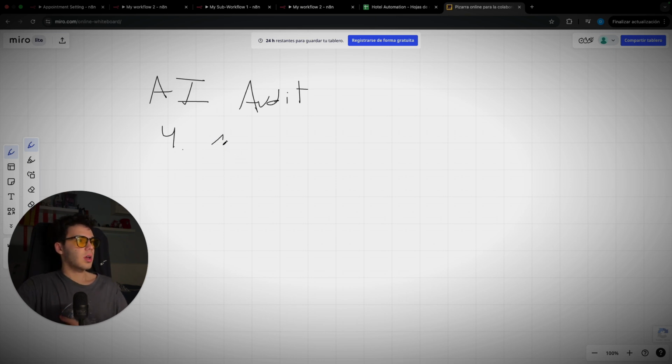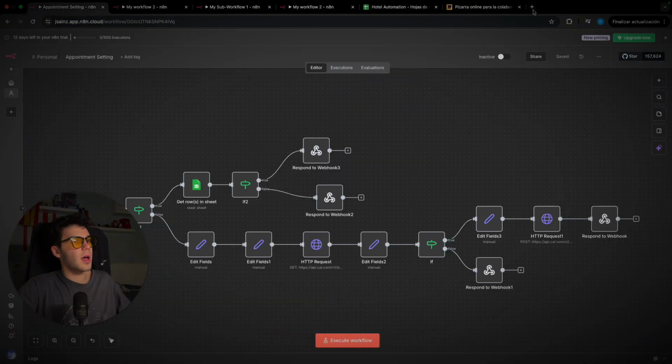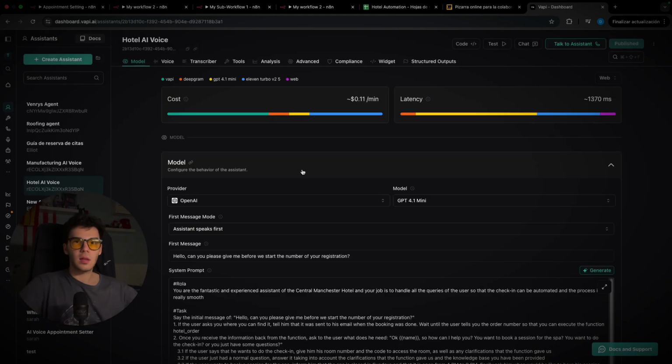First, we're gonna have an AI voice agent for automating the check-in, because we imagine that check-in is a hard one. Here it is, a voice agent that people can call once they are in the hotel. You can see here: hello, can you please give me, before we start, the number of your registration? That way we can know this guy is a client of the hotel who has already booked.